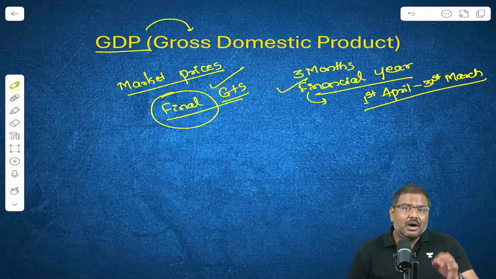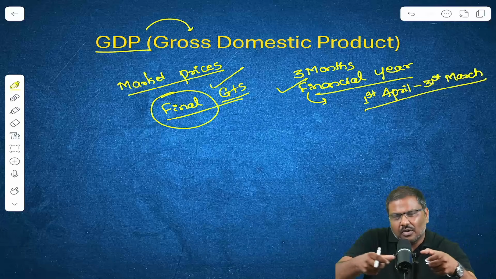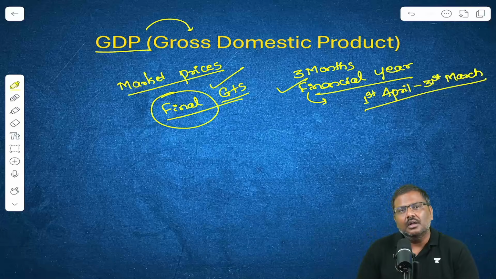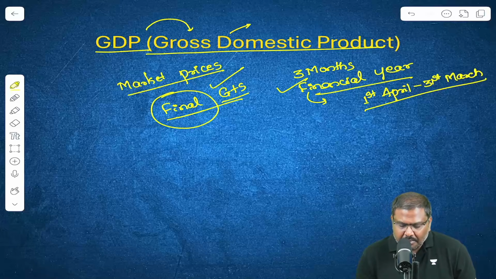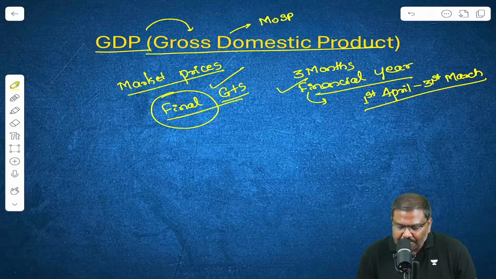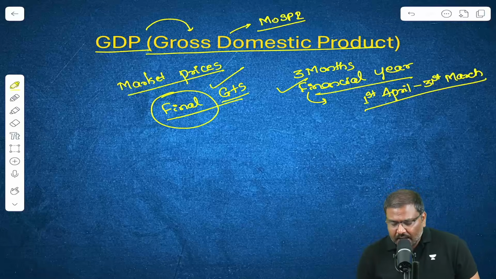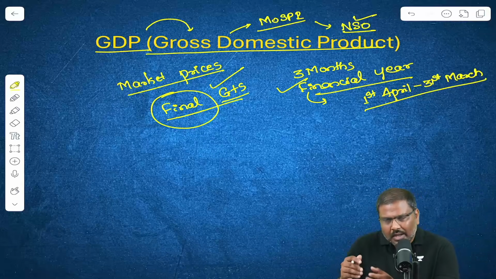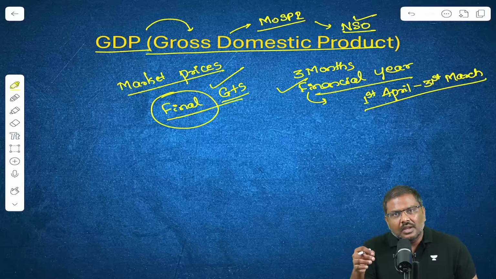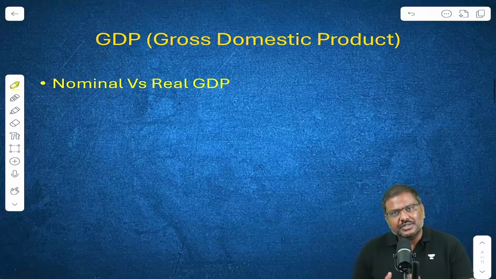So when you calculate the market price of all the final goods and services which are produced in a full financial year, this is called gross domestic product. In India, the gross domestic product is calculated by the Ministry of Statistics and Programme Implementation, and specifically under the MOSPI, we have the National Statistics Office, which is responsible for the calculation as well as the publication of the gross domestic product. Now, what are the different types of gross domestic product?